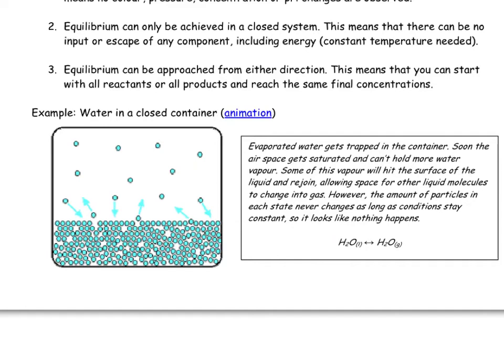Some of the water vapor will hit the surface of the liquid and rejoin, allowing space for other liquid molecules to change into gas. However, the amount of particles in each state never changes, as long as conditions stay constant. So it looks like nothing's happening, even though the individual particles go from being a liquid to being a gas, to going back to a liquid, to being a gas, and for every one particle that moves to the right, another particle moves to the left.